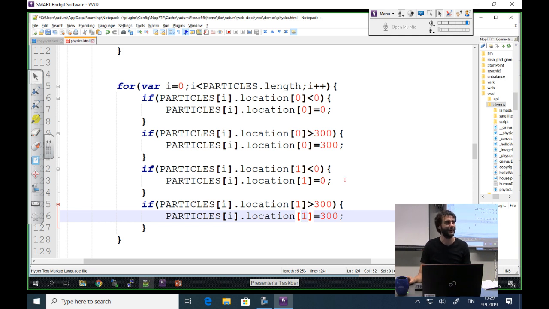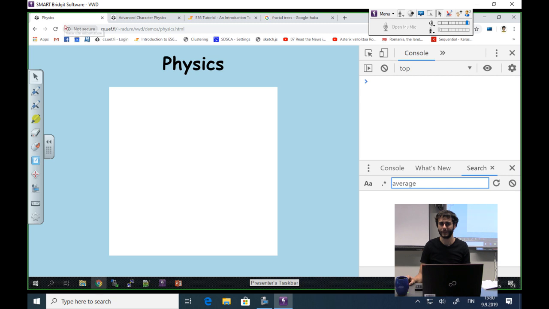And now the 10 euro question. What will happen when I save this and rerun the file? It will stop going off the screen. It will stop at the bottom. Or maybe at the top.